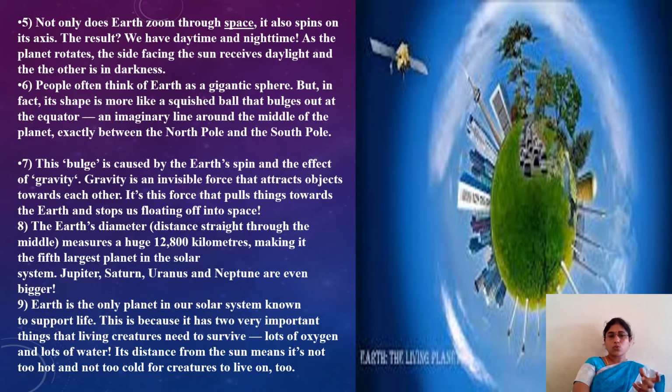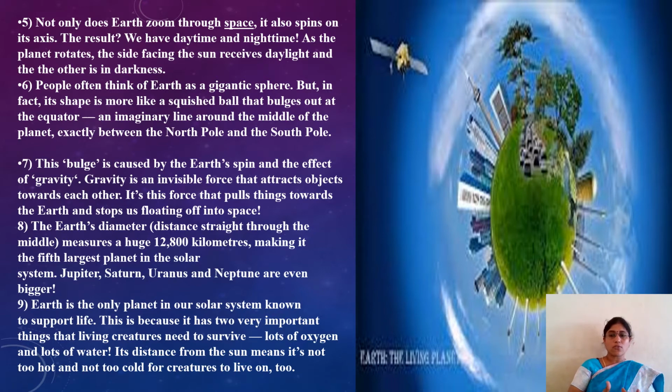And our Earth is the only planet in our solar system known to support life, as I explained. This is because it has two very important things that living creatures need to survive. Lots of oxygen and lots of water, which we need in our regular life, isn't it? Without water we can't survive, and without air we can't live more than 1 minute. Is it possible to live without air, without breathing? No. So whatever things are needed for life, that only occurs on our Earth.